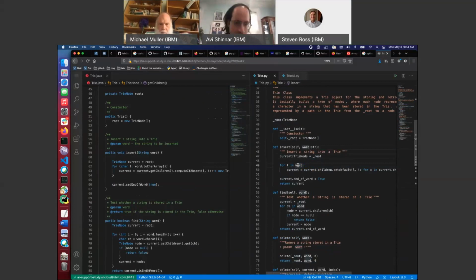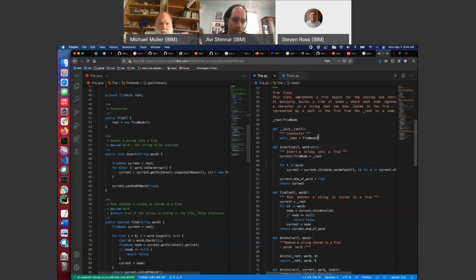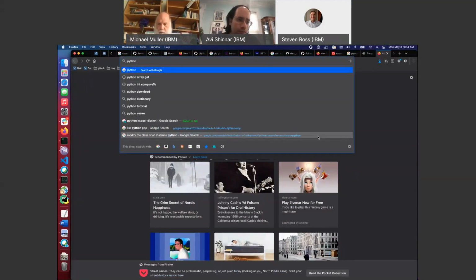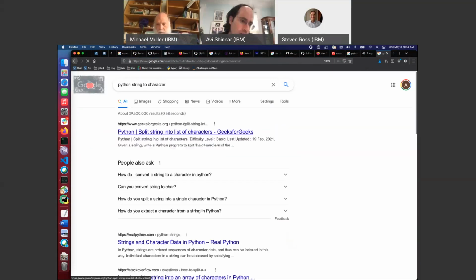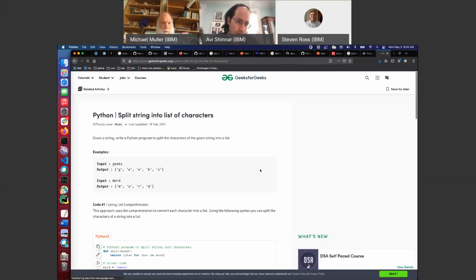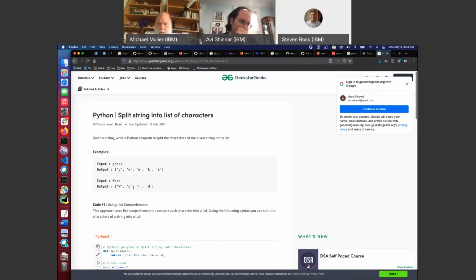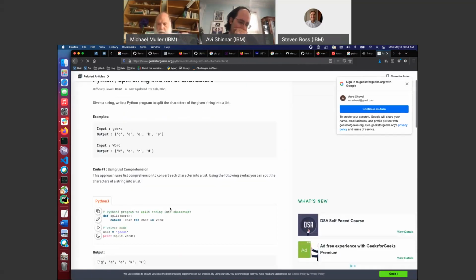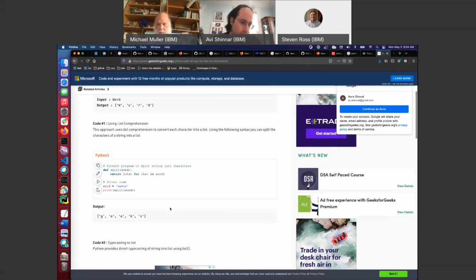So I have a string and I want to convert it into something. The other question is what format I'm going to be keeping these things in the first place. Python string to character something. So string to list of characters. What is a character in Python? That's the other question I don't really know the answer to.